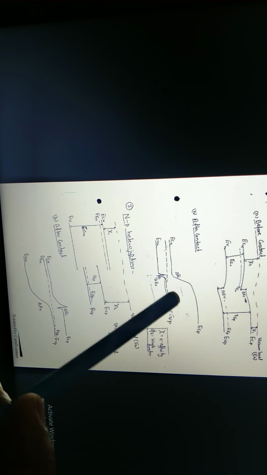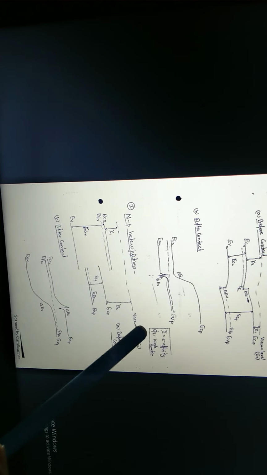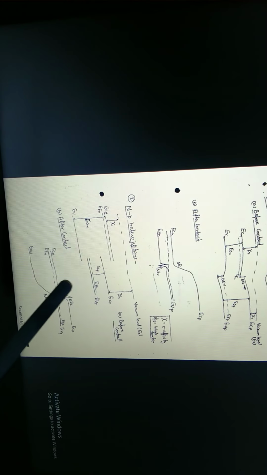And in this we are having the discontinuity over here, where the same meaning for chi and phi is there. For the heavily doped N type and the lightly doped P type of semiconductor, with the vacuum level reference before contact we are having this, and after contact we are having over here. So in this the discontinuity is in the conduction band of the N and P type of semiconductor.